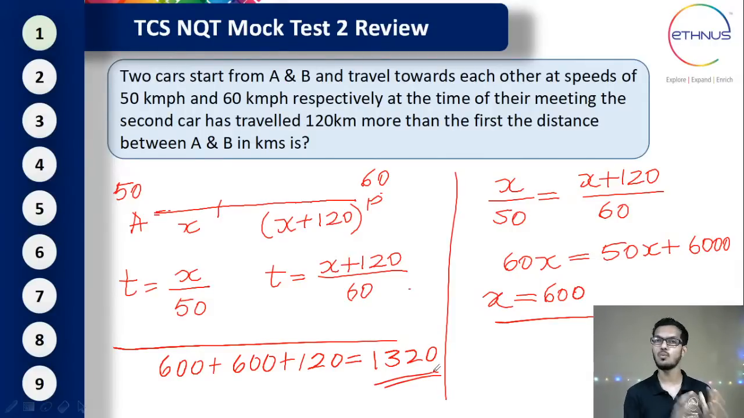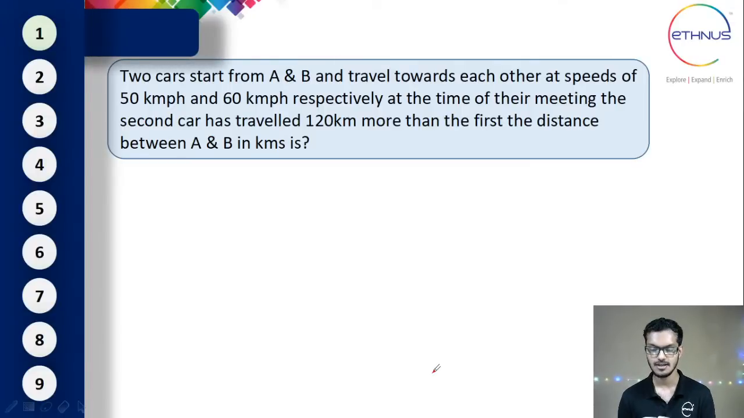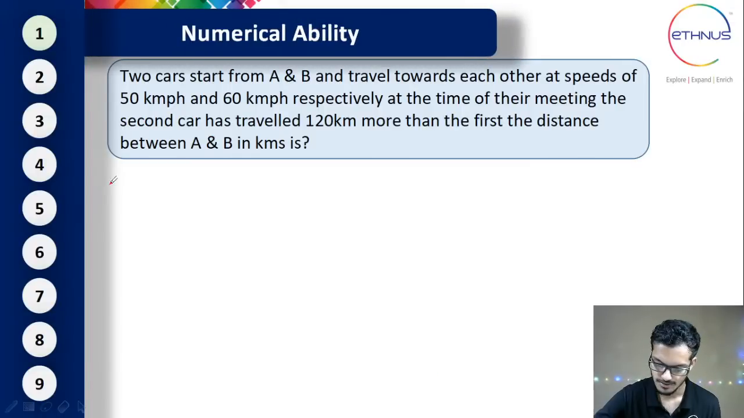I will tell you one more method. In fact, you don't need to do much calculation for that. You can just see the problem and you can get the answer. Okay. So I'm going to tell you this shortcut to solve this problem very quickly. So here is the solution. Here is the shortcut that I'll be explaining to you all.